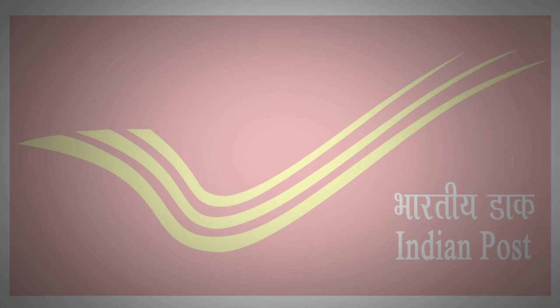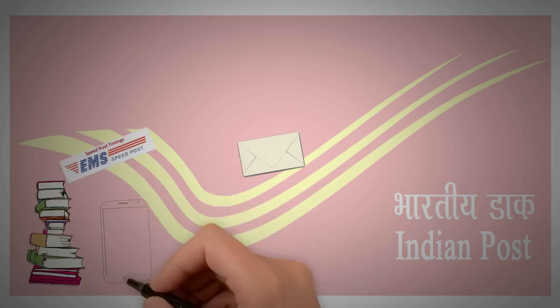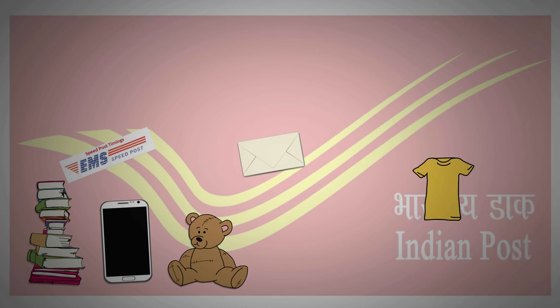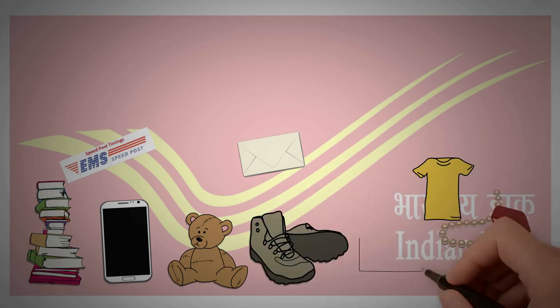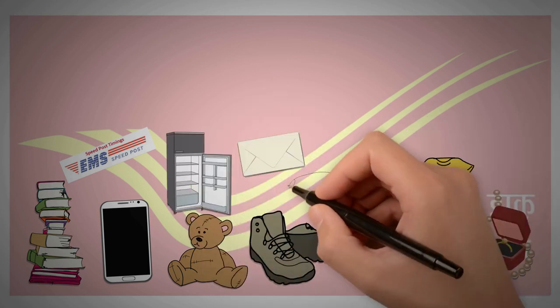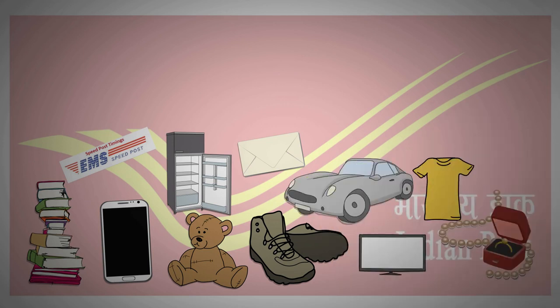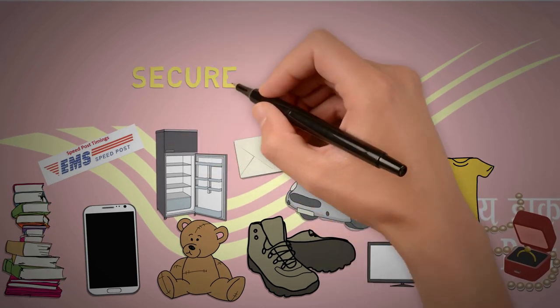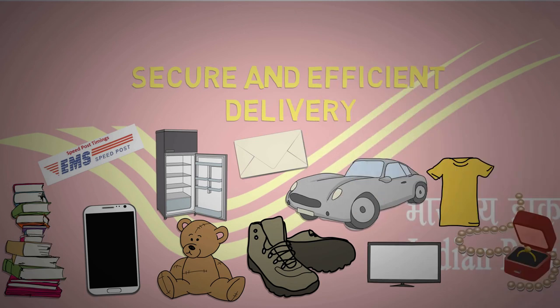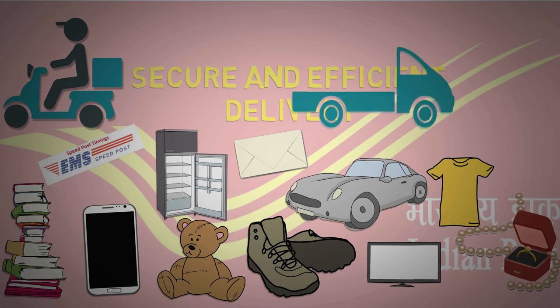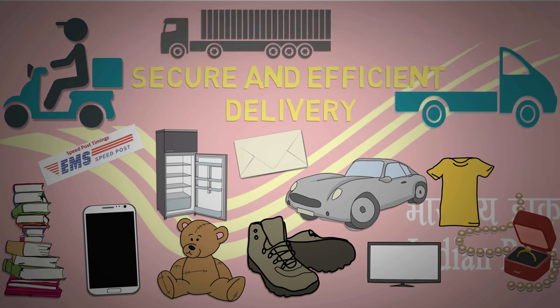Every day thousands of different kinds of mails or goods, such as normal post, speed post, books, mobiles, soft toys, clothes, jewelries, shoes, TV, refrigerators, cars, etc. come to its office for delivery. And for secure and efficient delivery of the mentioned items, the company will use different modes of transport systems. The mode of transportation may vary, from two-wheelers, four-wheelers, 16-wheeler vehicles, etc.